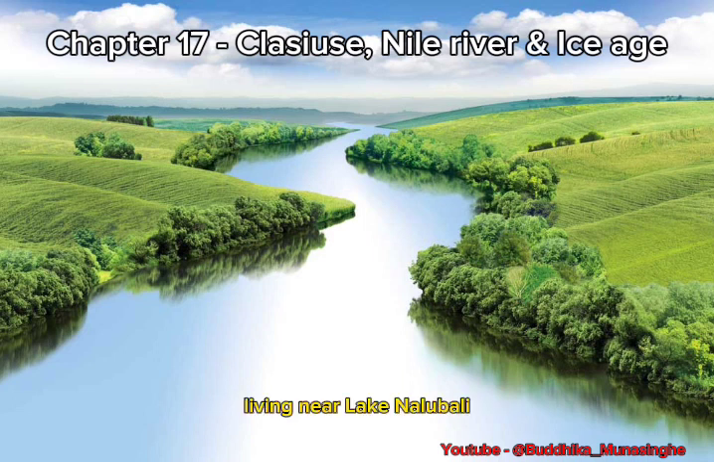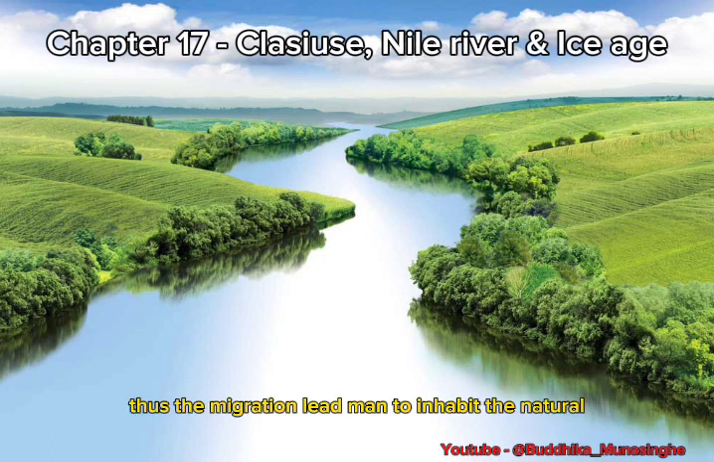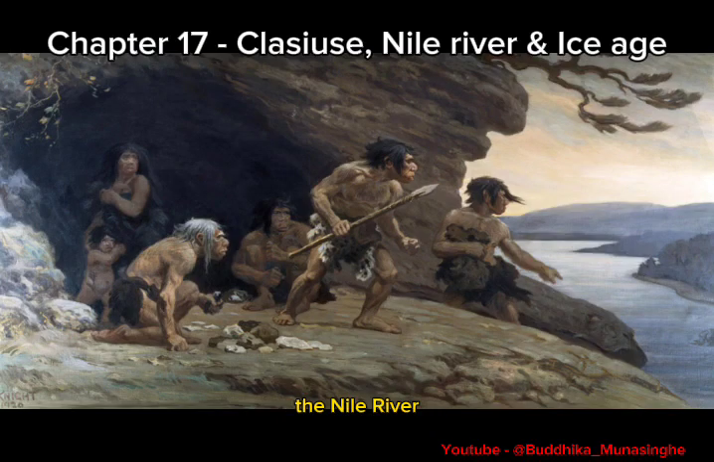Living near Lake Nalubale in the East African mountain range, man spread down the Nile. The Nile River valley was an ideal location for their hunting lifestyle. Thus, the migration led man to inhabit the natural protected areas around the mouth of the Nile River. The Nile River ends at the southeast coast of the Mediterranean Sea.